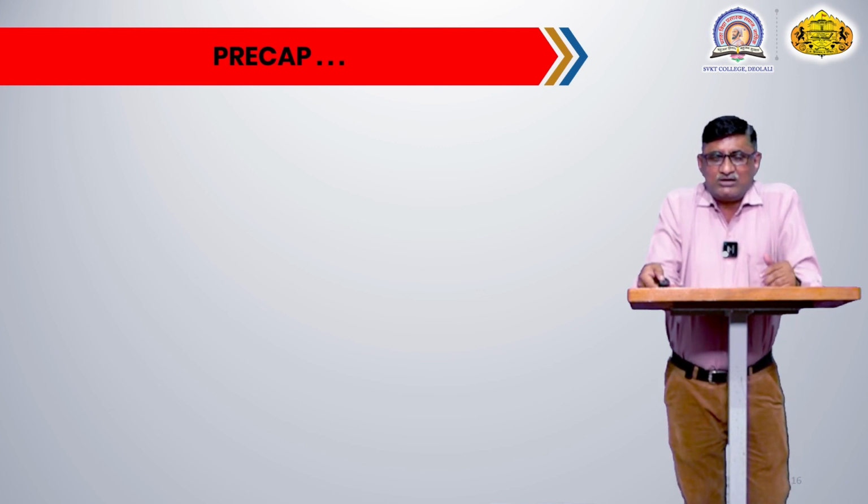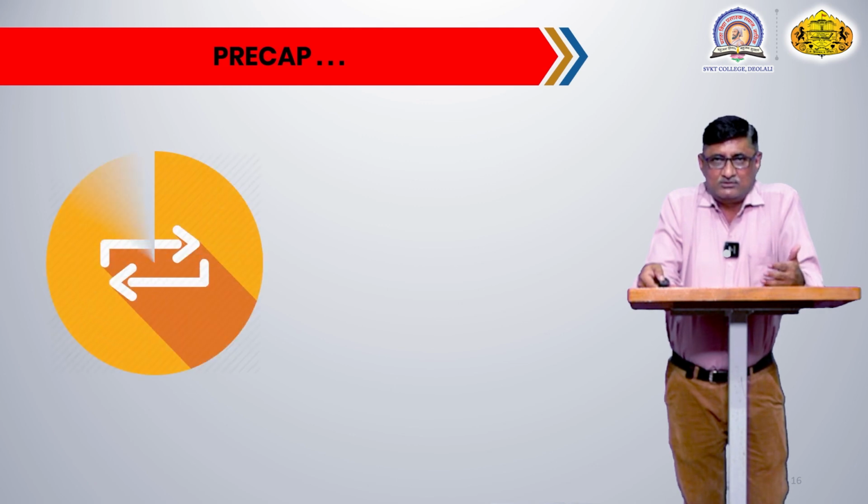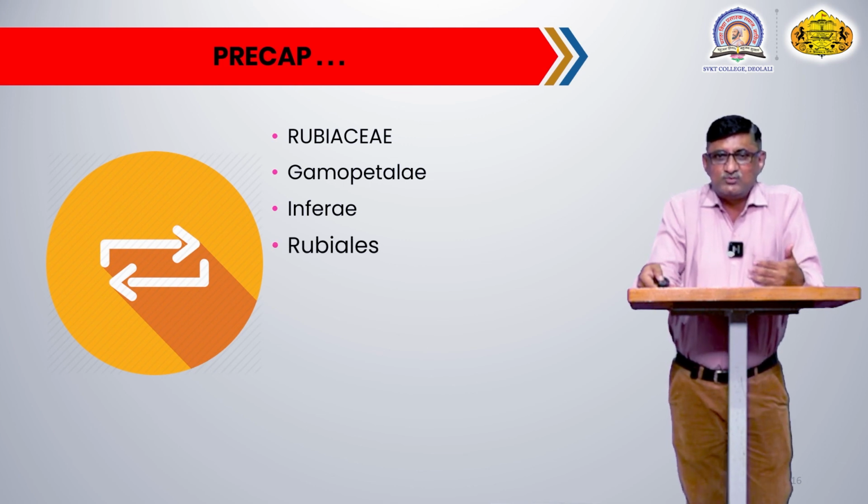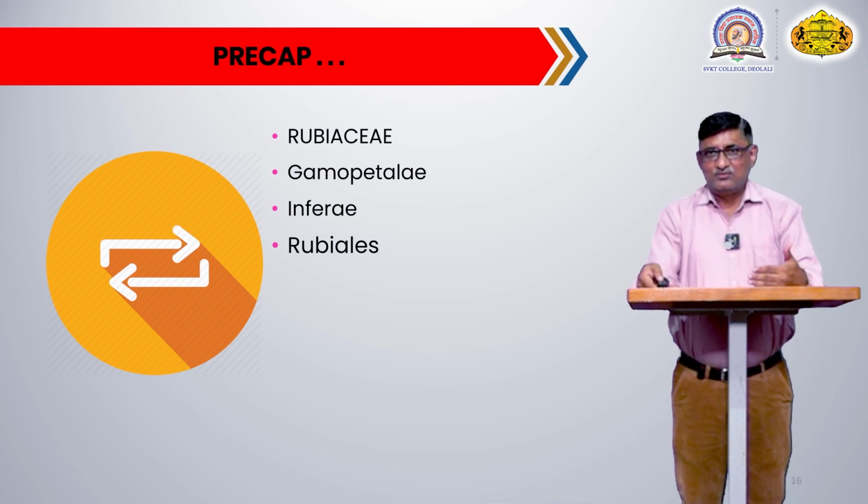So this is our today's family study, the family Myrtaceae. In the next lecture, what are we going to study, or which will be our next family? In the next lecture, we are going to study the family Rubiaceae from the angiosperms. This Rubiaceae is a gamopetalous family, the petals are united, and it has an inferior gynoecium. And this particular family belongs to the order Rubiales. So this will be our next family for study.